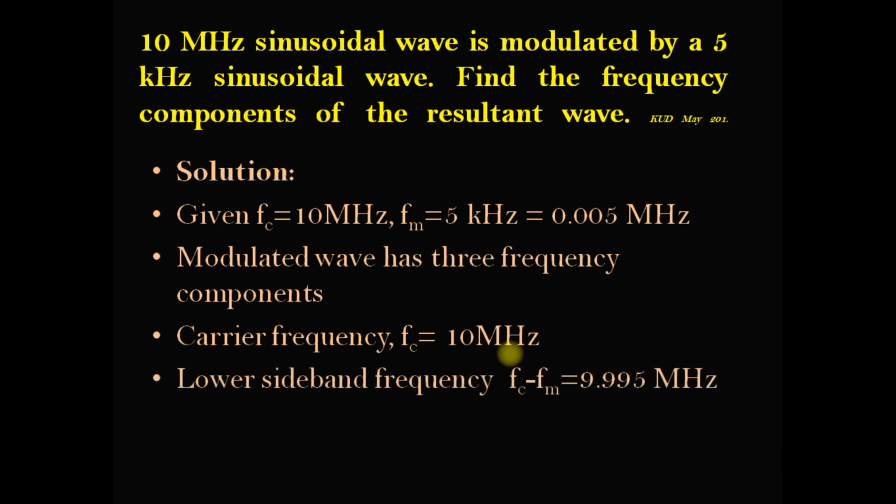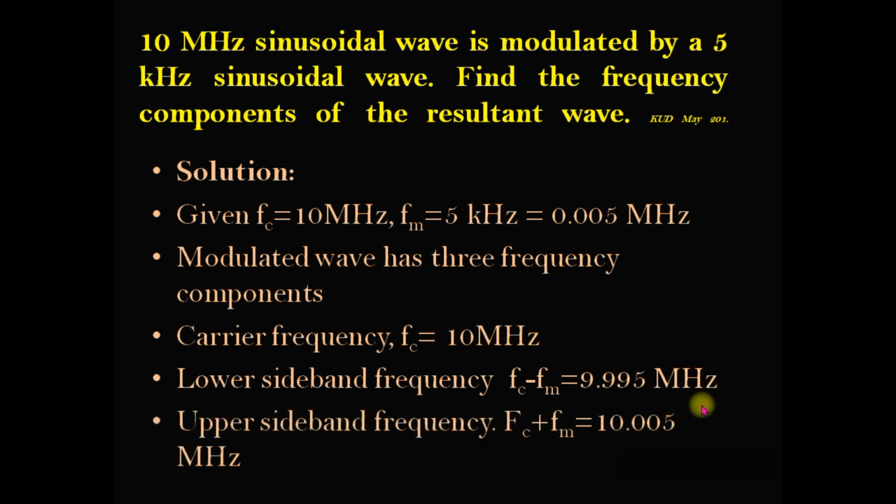Now we calculate the lower sideband frequency: 10 megahertz minus 0.005 megahertz, which is 9.995 megahertz, and the upper sideband frequency is the carrier frequency plus the frequency of the modulating signal or message signal. Now we get the upper sideband frequency as 10.005 megahertz.